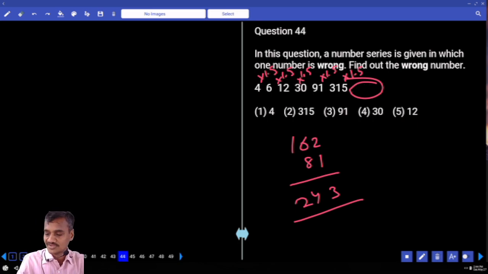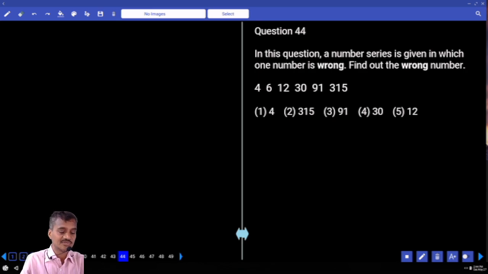Then coming to 44. Tell me, how should we do this? It started with 4, 315. Numbers are increasing at a very fast rate, and it must be a product or combination. Now 4 and 6, into 1.5, and 6 and 12, into 2. Next one into 2.5, then into 3, so how much should it come? 90 should come. 91 is wrong, that is choice 3, question 44.